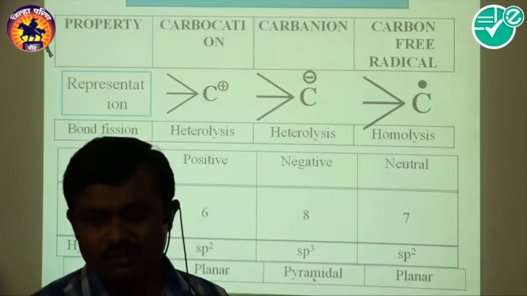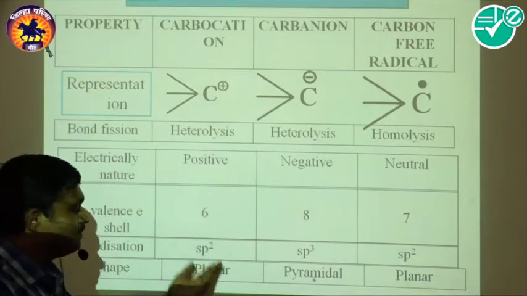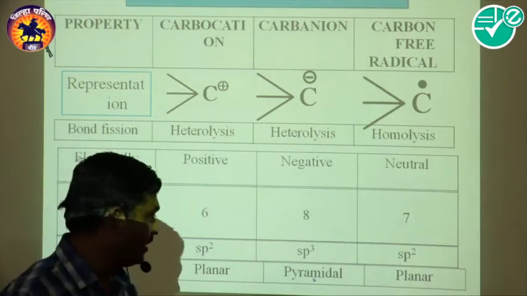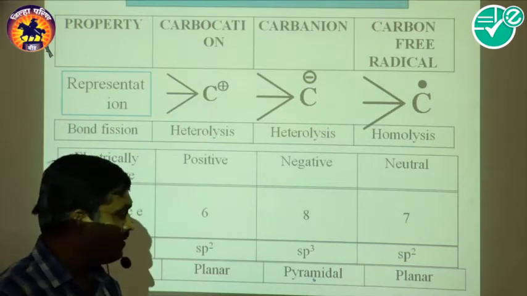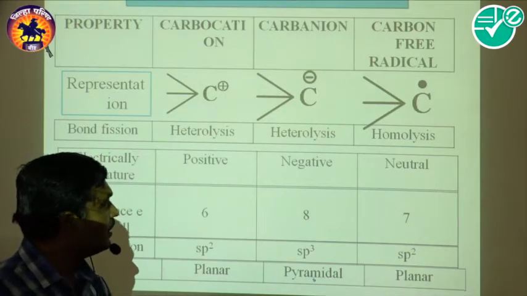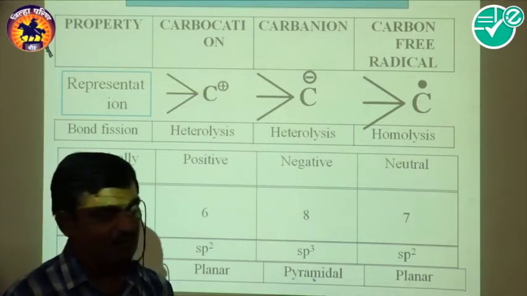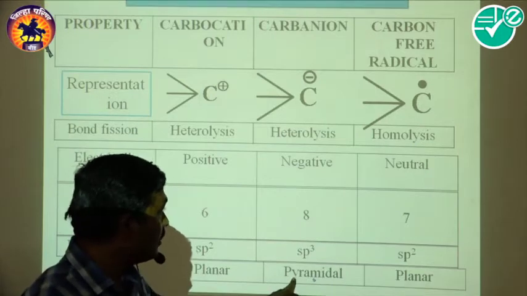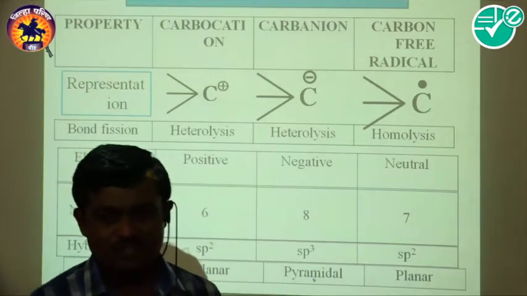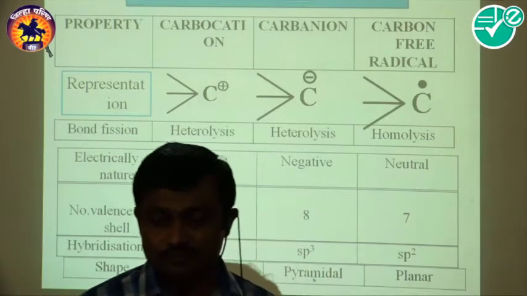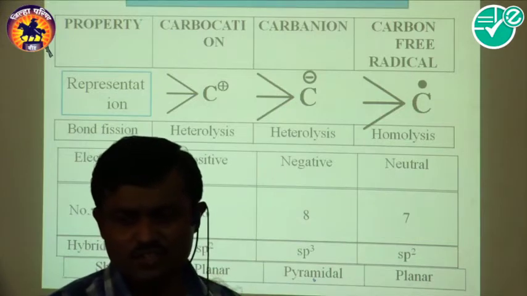Now look at the shape. We know that with sp2 hybridization there is a planar structure, trigonal planar geometry. With sp3 hybridization, generally the tetrahedral or pyramidal structure is there. And sp2 always has a planar structure. We already discussed hybridization and structure in the chapter on chemical bonding.